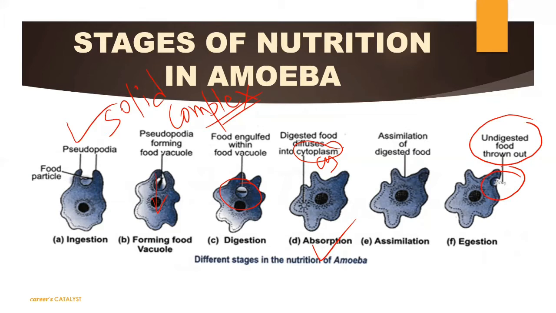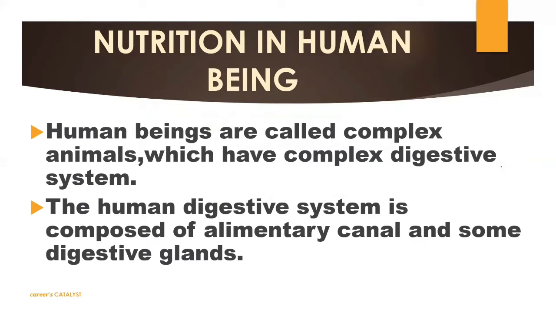Now let's move to the next topic, that is nutrition in human beings. As we know, a human being is basically a complex animal, and obviously it is intaking complex food also. For that they need to complete the process of holozoic mode of nutrition. So human beings also, like amoeba, complete the holozoic mode of nutrition because they also intake complex food. And this complex food will get digested in different steps. So here also we will talk about digestion of food in human beings.